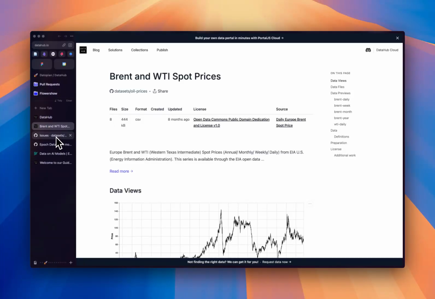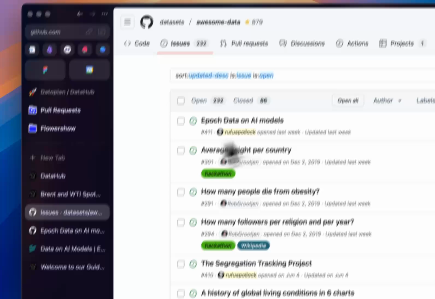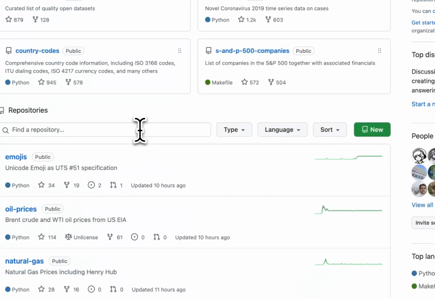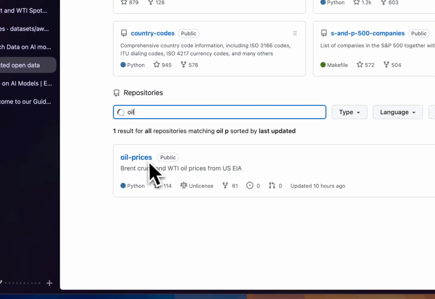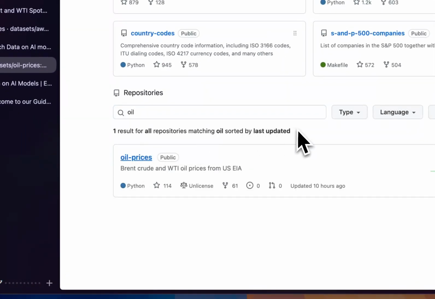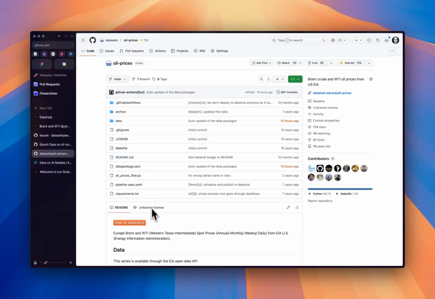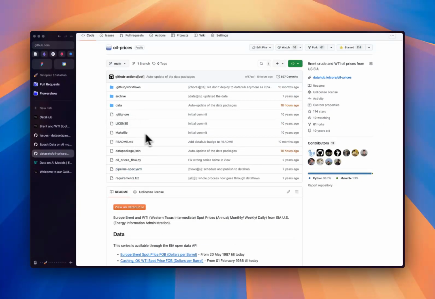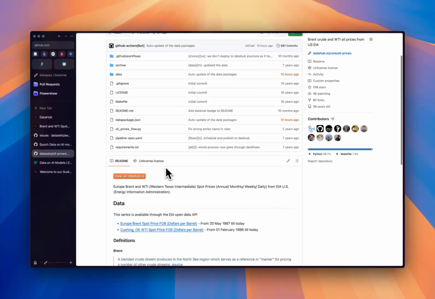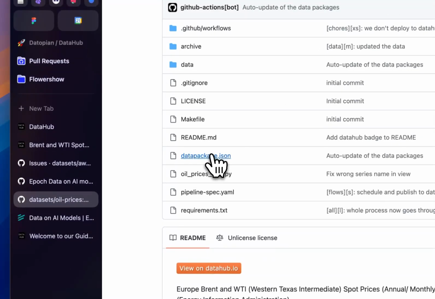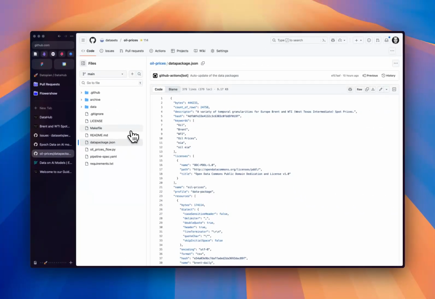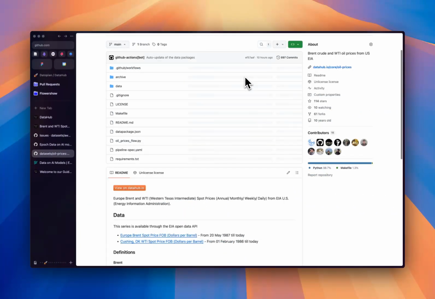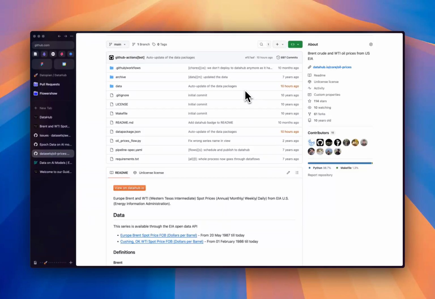What I often do today, just to illustrate, is use the structure that I prefer for these data sets. It's a little bit specialist, so let's have a look at what's behind it: oil prices, there we are. They look like this, very simple. They have a README, and then some data files around, and this is how it ends up getting published. There's this data package JSON that's specific. I want to get even simpler than that. I don't want this special data file. I just want to create a README and insert data sets into the README. That's the simplest thing I want to do.